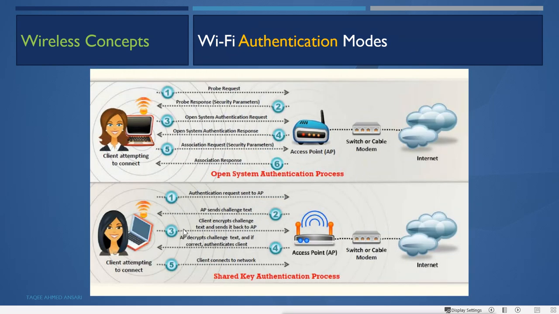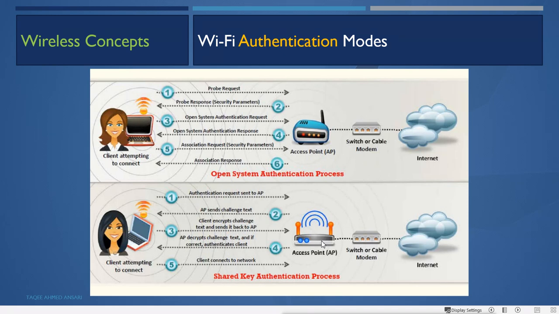So first the text will be sent by the AP as plain text, and then the client, by using its own key, its password, will encrypt that text. So the client encrypts the challenge text and sends it back to the AP. Now the AP decrypts the challenge text, and if it is correct, it authenticates the client. That means the AP will get this encrypted text and try to decrypt it by using its own key which is configured in the access point.